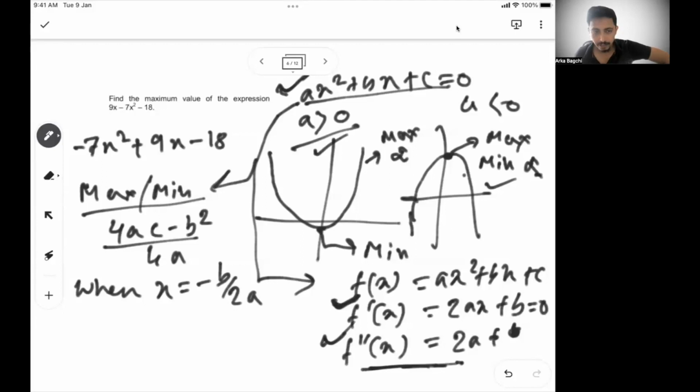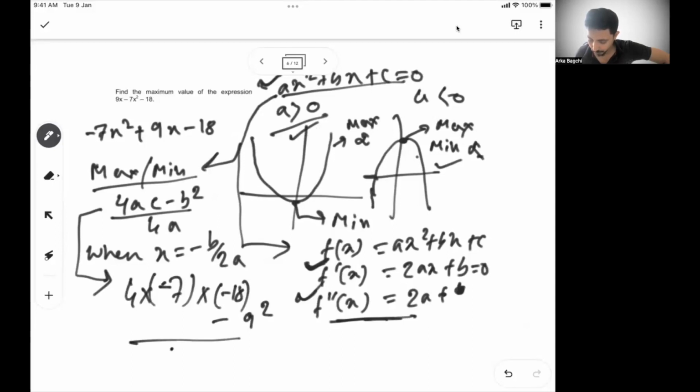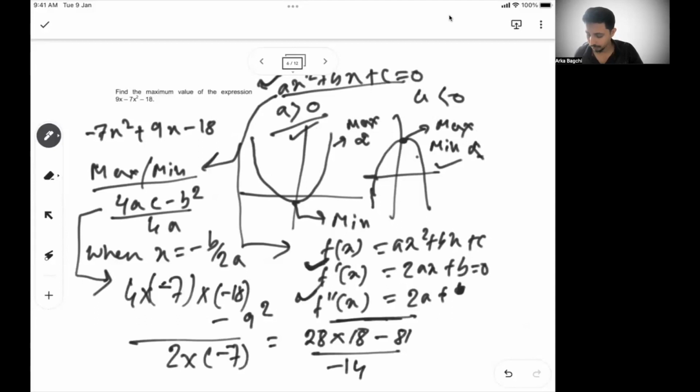Now here we will get the same value as the maximum, and then we just need to replace. What is 4ac? 4 into a, which is minus 7, into c, which is minus 18, minus b square, which is 9 square, by 4 into minus 7. So this is how you can solve it. That means 28 into 18 minus 81 by minus 28.